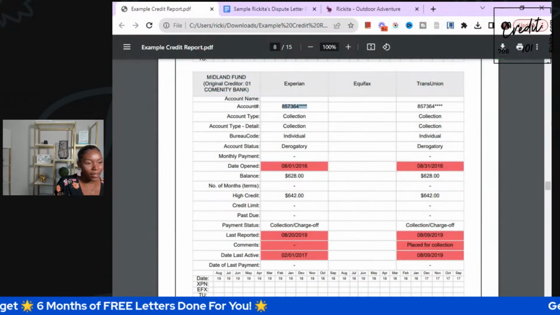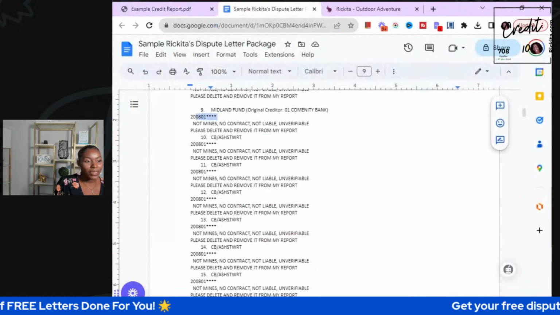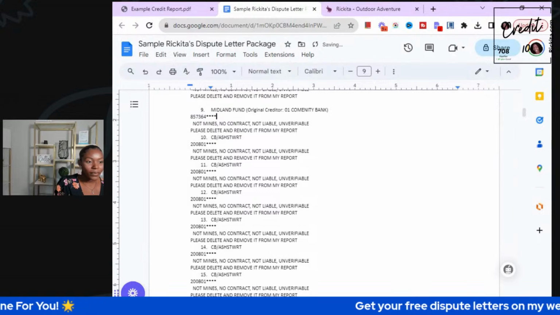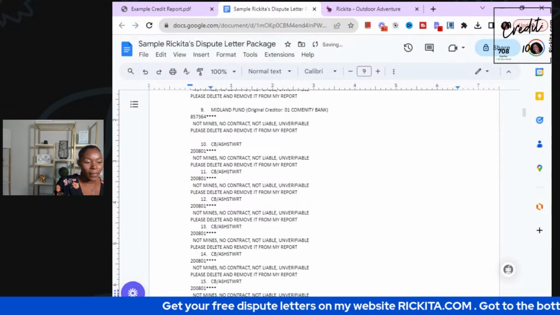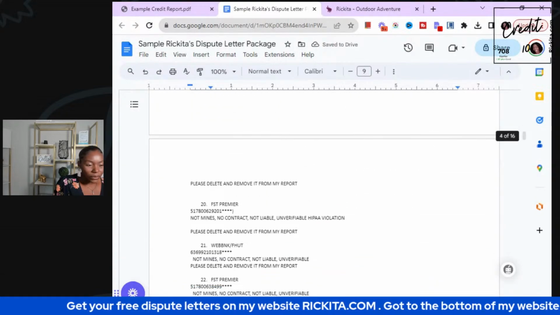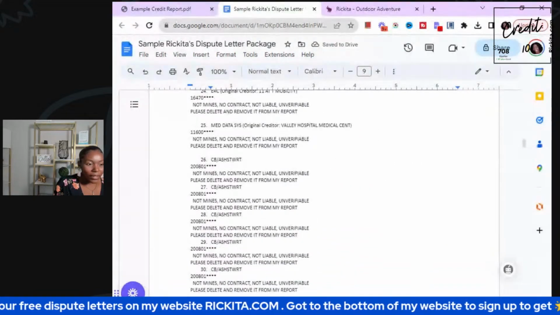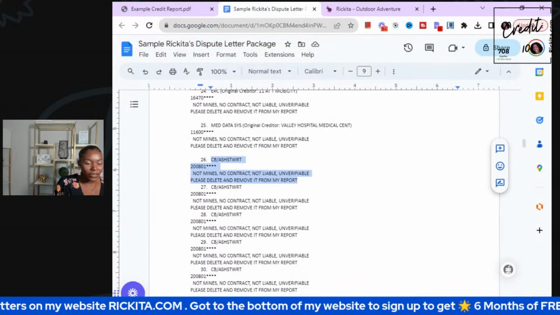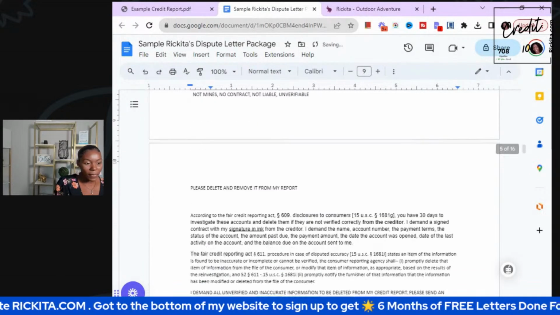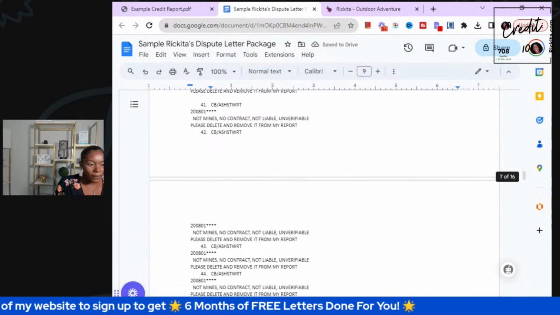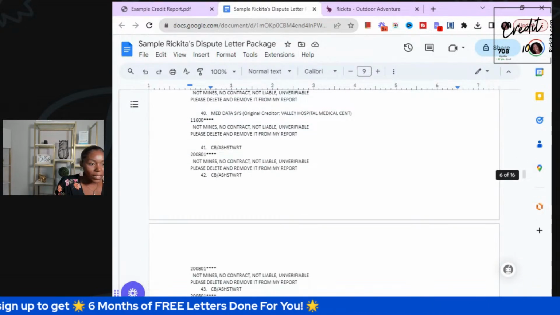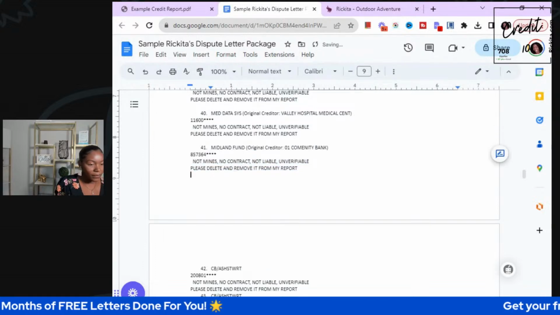So we copy that account name. Let's copy this account number. And here it is right here. Let's scroll down some and find, okay, here is another space for this on TransUnion. And then this is Experian. Let's put this on Experian now. Okay, this one is going to come right here.